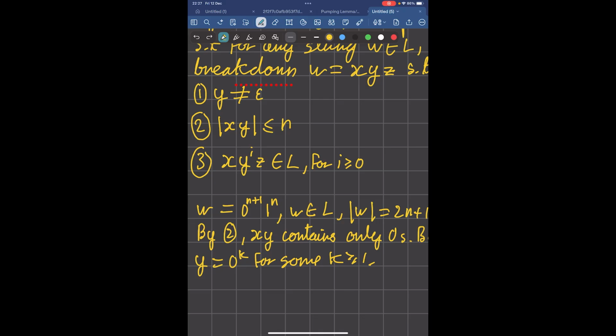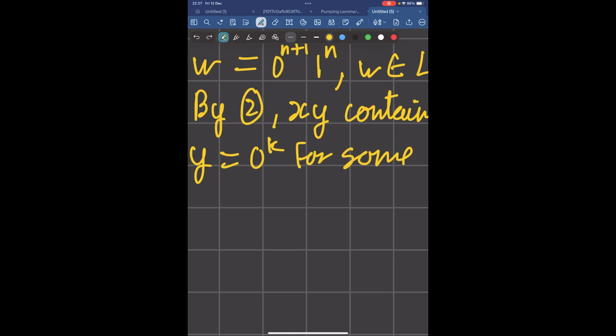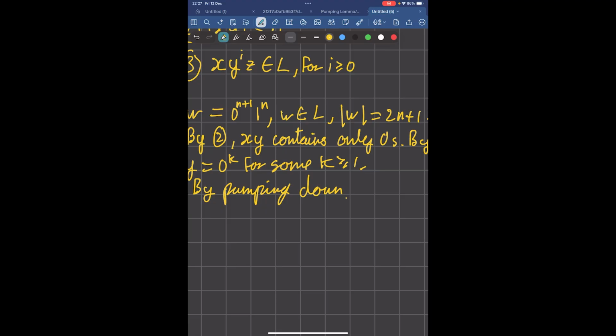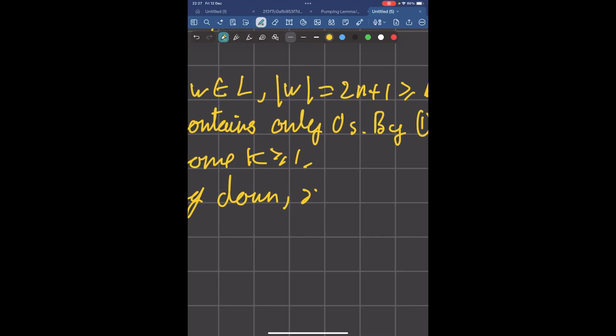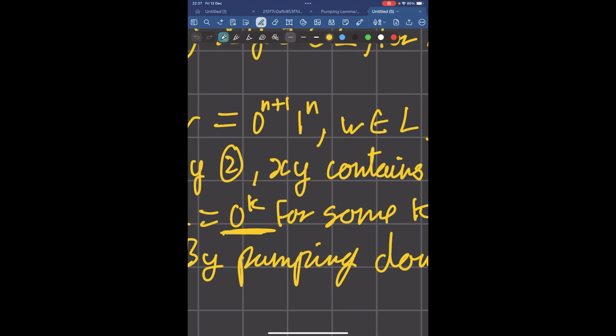So we can try pumping down. What happens if we remove y from the string entirely? Well, we would be removing this from the string. We'd be removing some number of zeros, right? So by pumping down, x y^0 z will be what? So it will be this string, but without this part. So we're removing k zeros from the string.